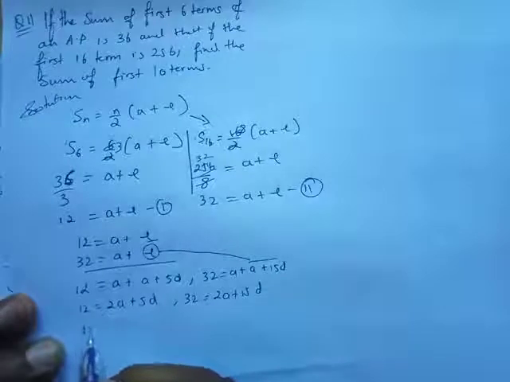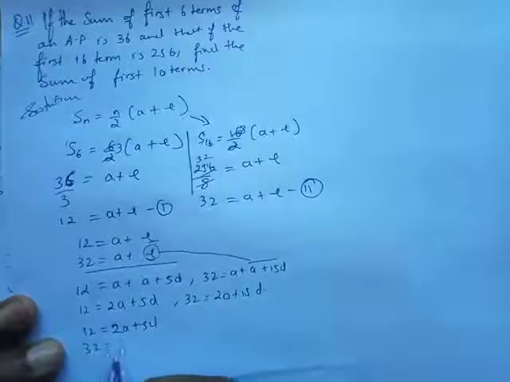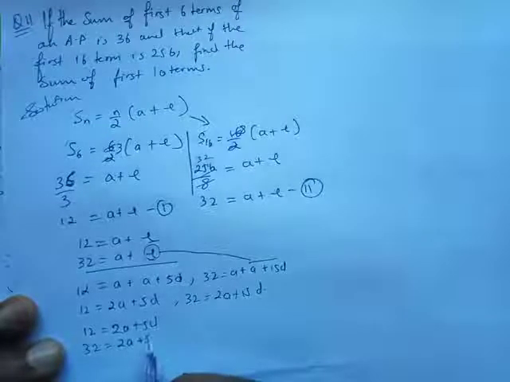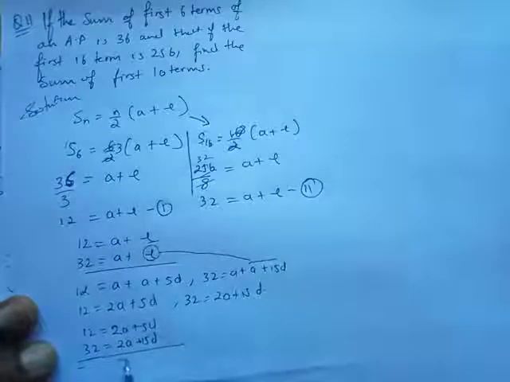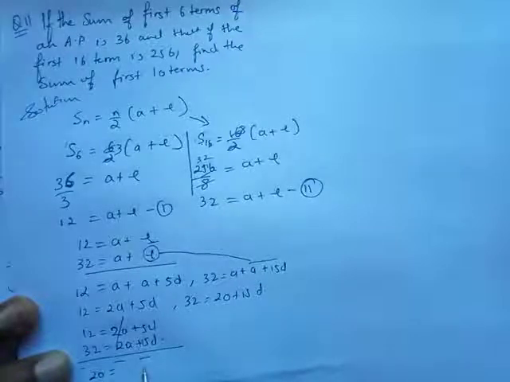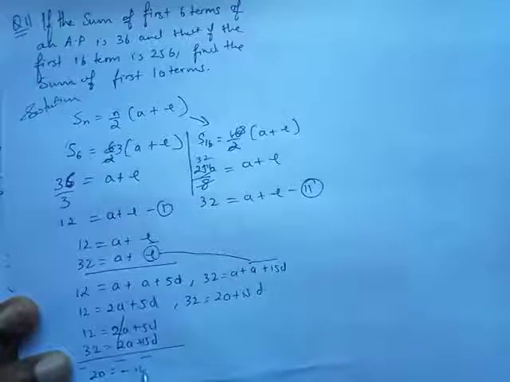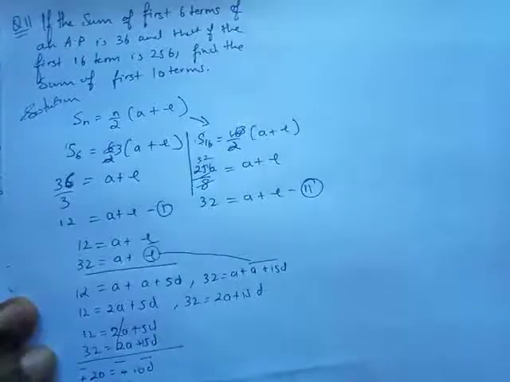So 12 equals 2a plus 5d, and 32 equals 2a plus 15d. If you subtract them, minus minus minus, this is going to get cancelled out, and this is going to be minus 20, and this is going to be minus 10d, and then minus and minus is going to get cancelled out, so d is going to come 2.